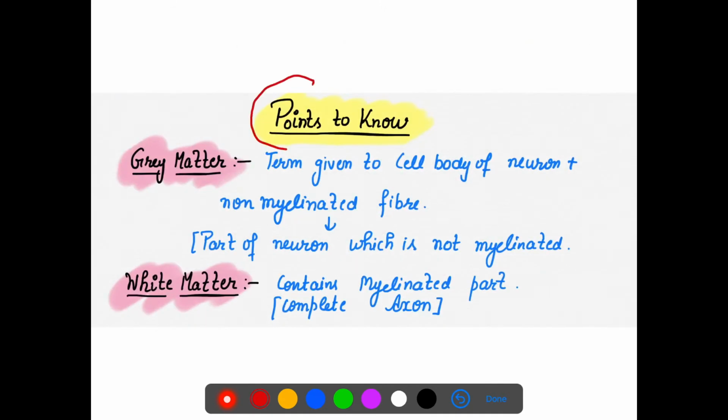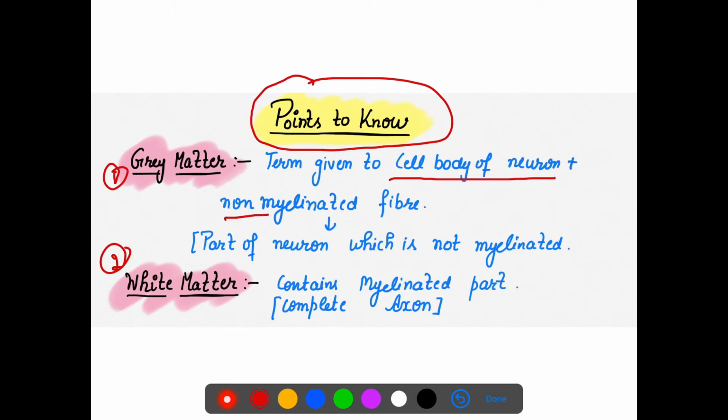Now, before we go into detail, there are a few points we need to know: gray matter and white matter. The term gray matter is given to the cell body of a neuron, plus it includes the non-myelinated portion of the neuron, which is not covered with the myelin sheath.